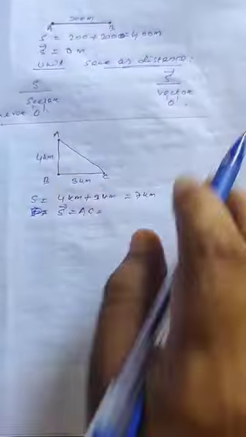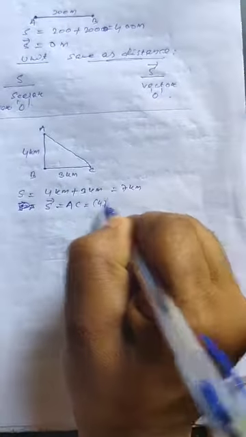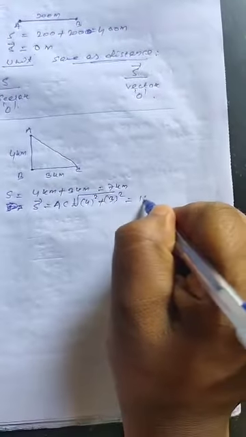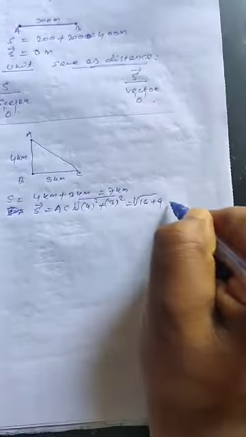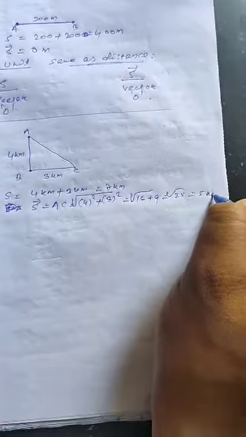What is the formula? H is equal to root over P square plus B square, that is root over 4 square plus 3 square, that is root over 16 plus 9, that is root over 25, that is 5 kilometer. This is the displacement.